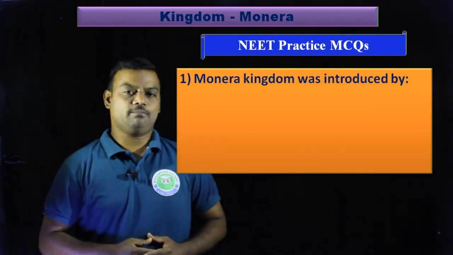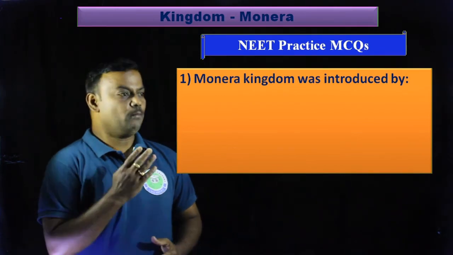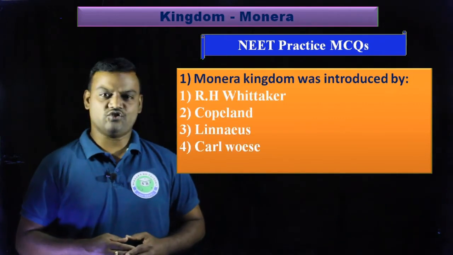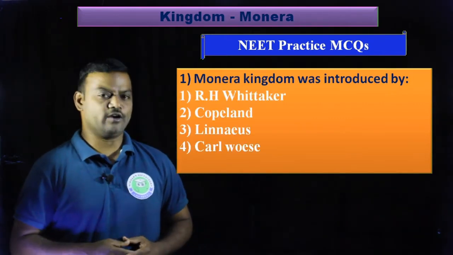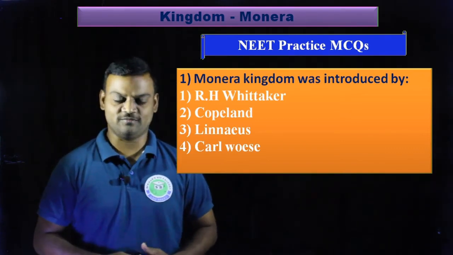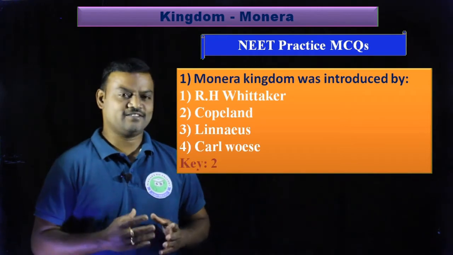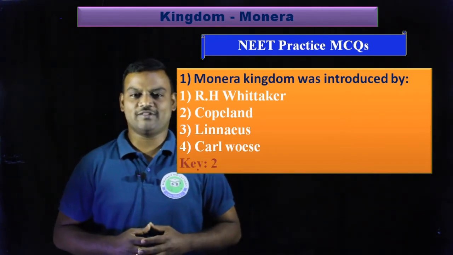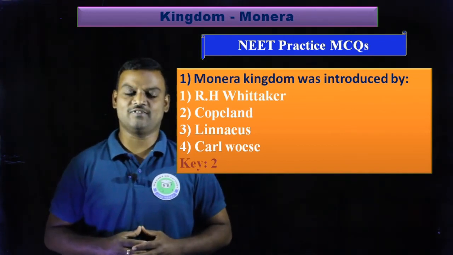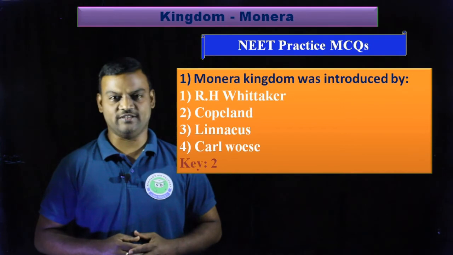Along with that, let us discuss some important NEET multiple choice questions related to this topic. The first multiple choice question: the Monera kingdom was introduced by, the options are first option R.H. Whittaker, second option Copeland, third option Linnaeus, and fourth option Carl Woese. Here the correct answer is the second option. Copeland was a scientist who introduced Monera kingdom with prokaryotic organisms in his four kingdom classification.